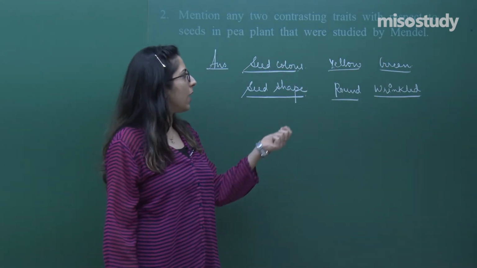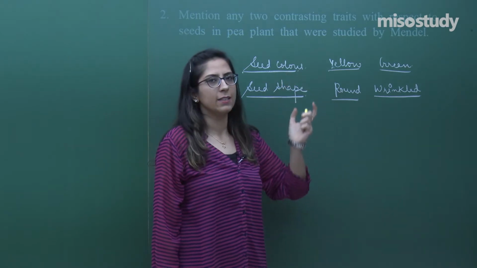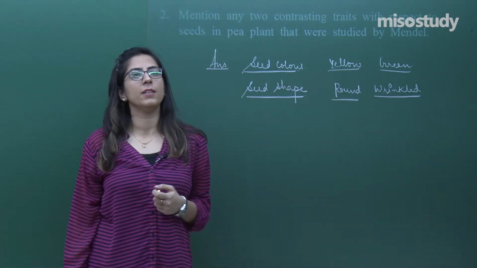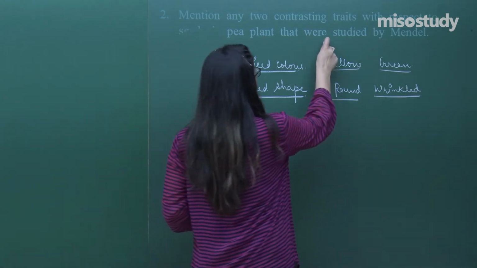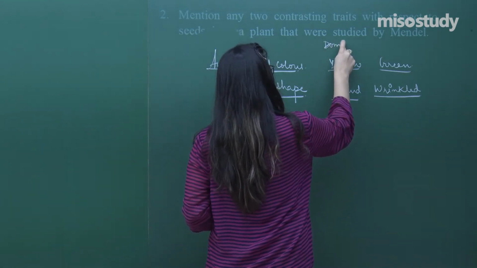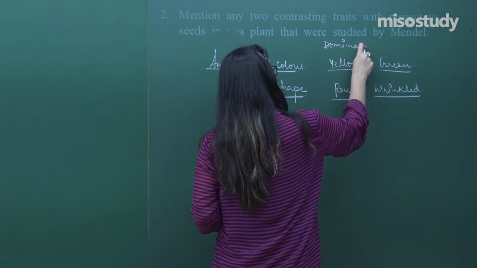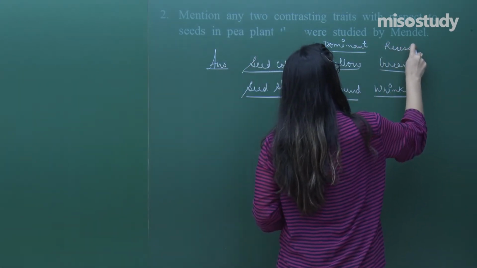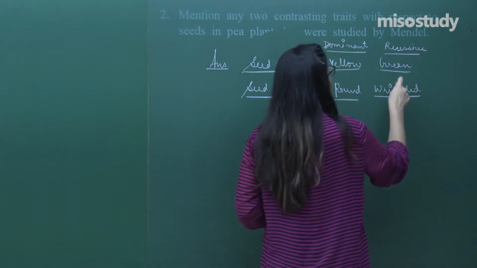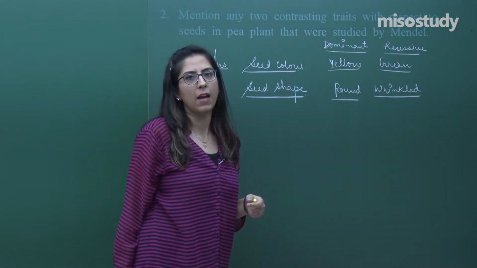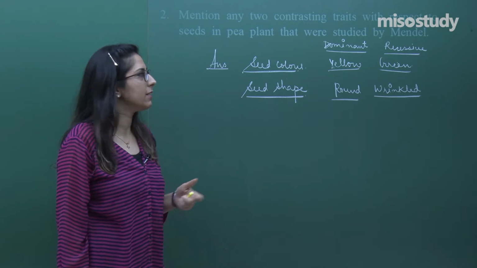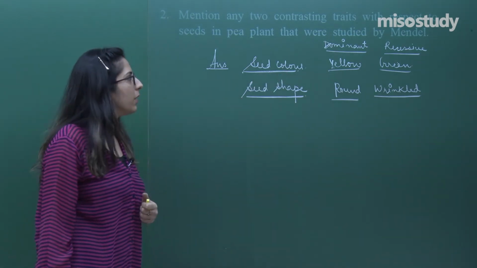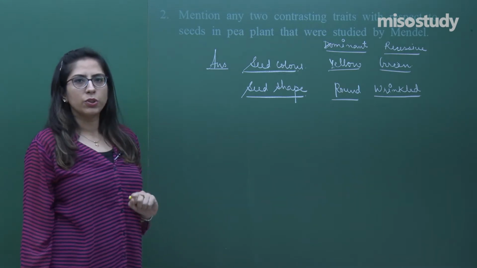Talking about a yellow seed and a green seed, which one is dominant? Obviously, the yellow color is the dominant character, and green is a recessive character. Green and wrinkled are also recessive characters, as in seeds the first is color and the second is shape. So this was question number 2.